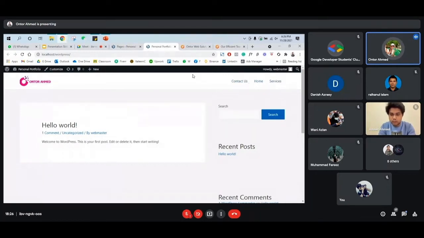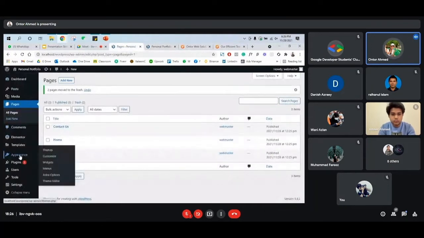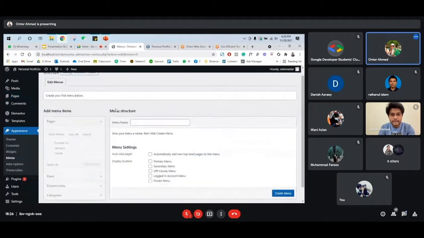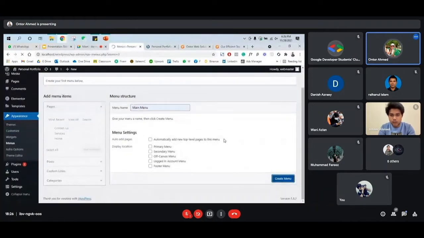In order to do that, we need to go to the WordPress backend, same thing. You can see Appearance, and then instead of Themes, we'll go to Menus, where we will find all of these pages and we can arrange them. So we need to create one menu. Let's say we'll name it main menu and then create menu.